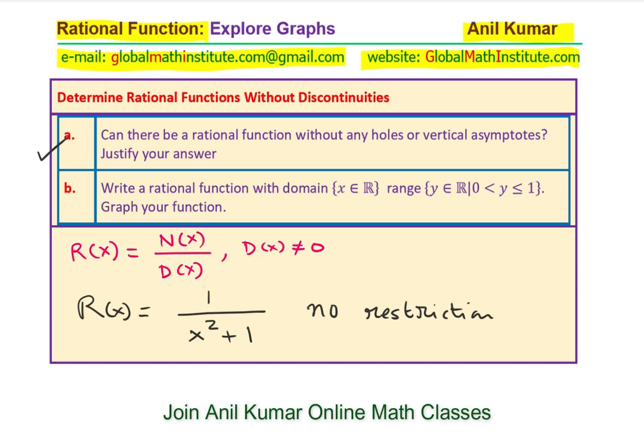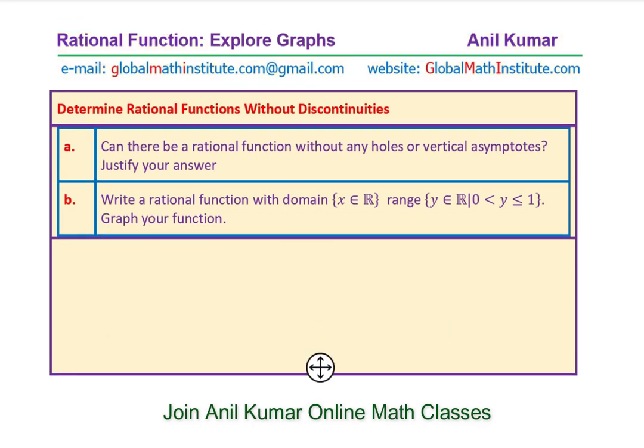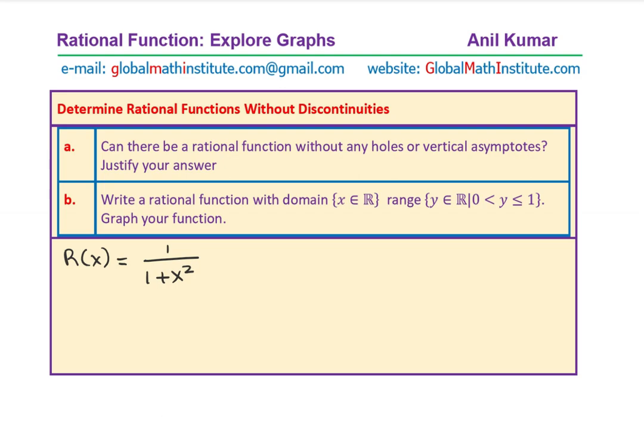Write a rational function whose domain is all real numbers and range is less than or equal to 1, but greater than 0. Well, the function which I wrote meets this criteria. See, the domain is all real numbers, right? Now let's talk about the range. So let me take it on a fresh page. So we're talking about the function which I'm defining as 1 over 1 plus x squared. As you see, it has no restrictions at all.